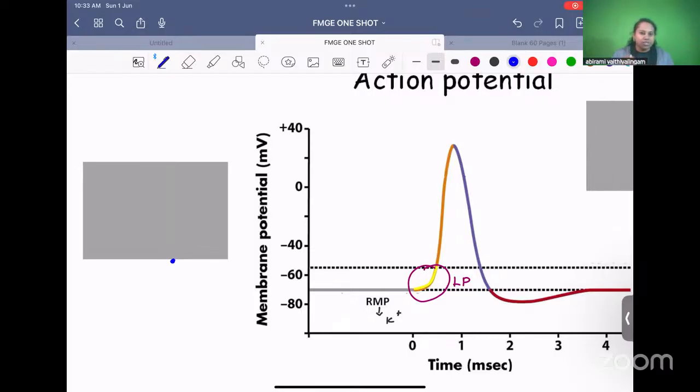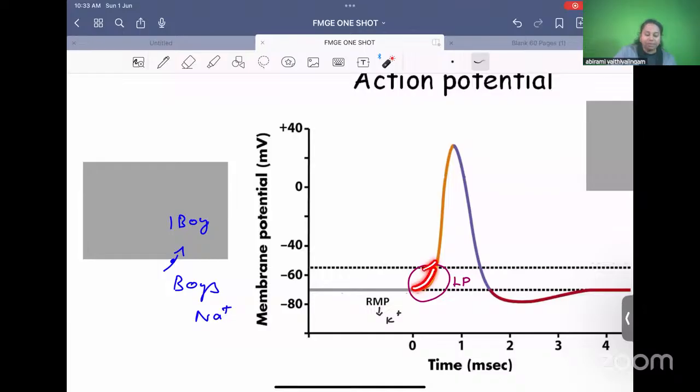Now when the class has just started, I will open one of the boys' doors. And let's say Dr. Dheeraj is there. Dr. Dheeraj enters into the class. Only one of the boys' doors is open and only one boy comes into the class. Boys are like sodium. When only one boy comes into the class, one sodium comes into the cell. Sodium is a positive ion. Only one positive ion enters into the cell, so you will have a small increase in positivity. A very small increase. Why a small increase? Because only one sodium has come inside.